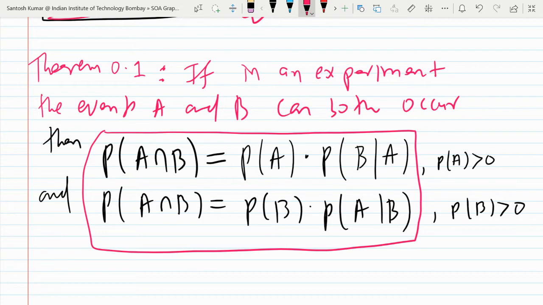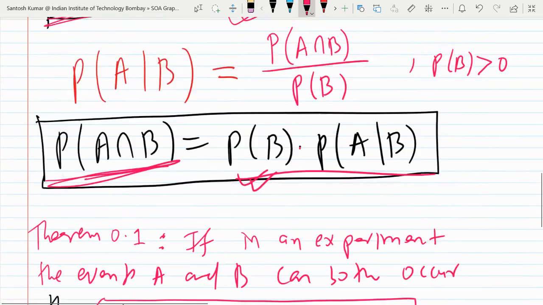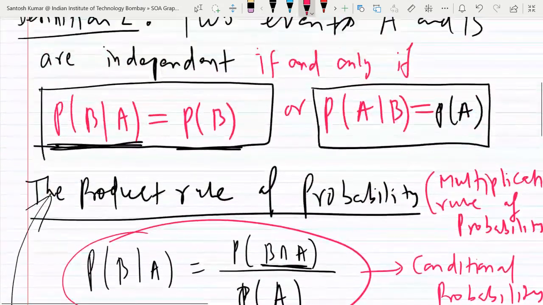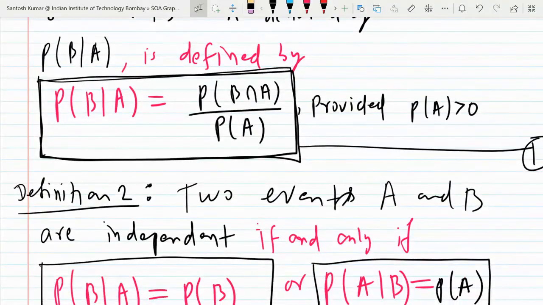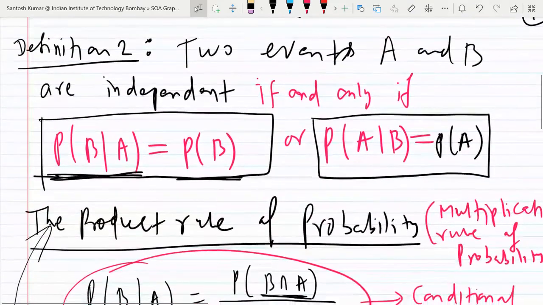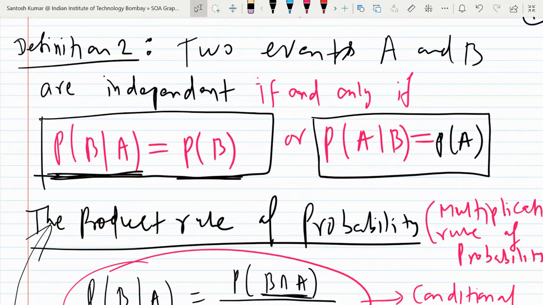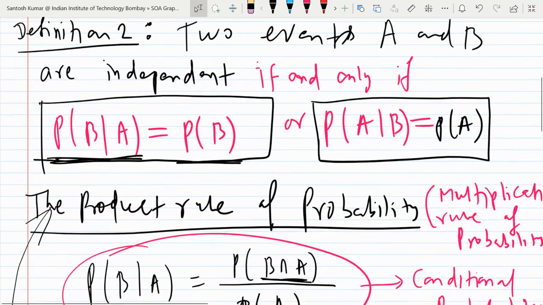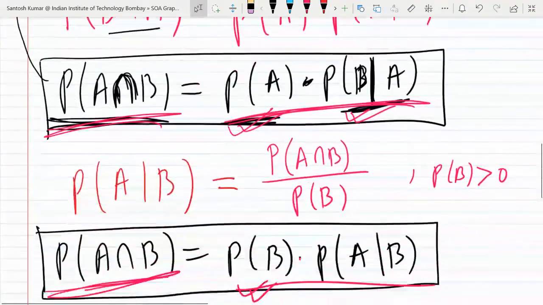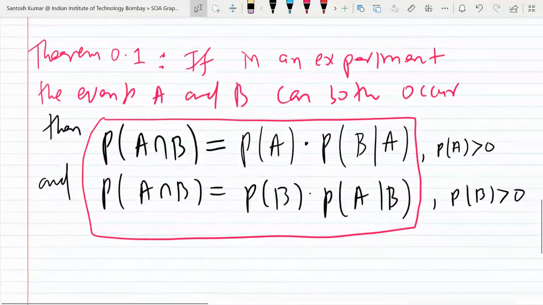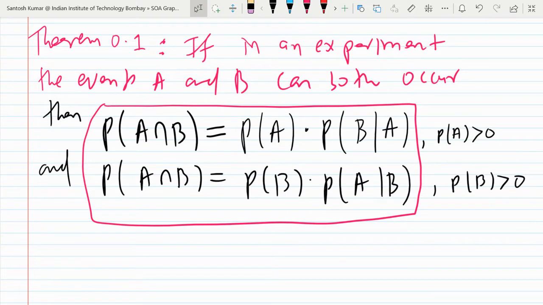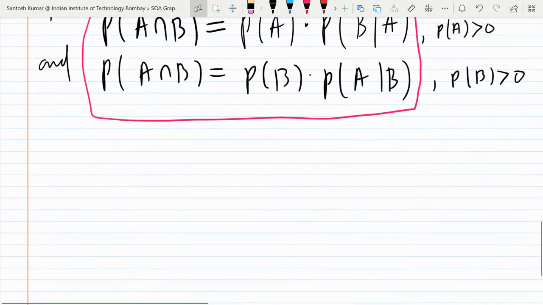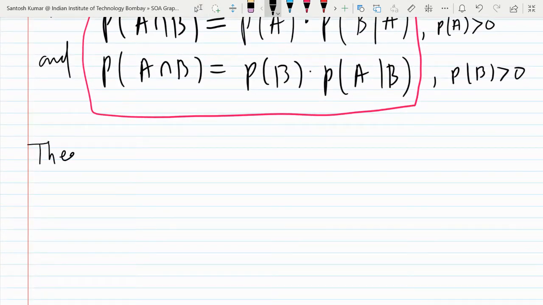Okay, so we have currently discussed three concepts. Mainly, what is conditional probability, then what is the definition of independence of two events, then the product rule. Now I will write the next theorem related to independence of events that will be used in question solving.